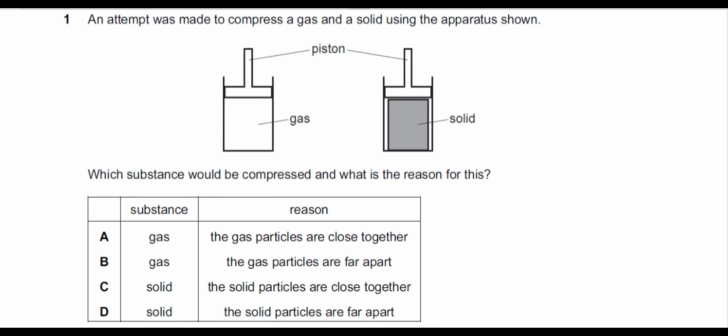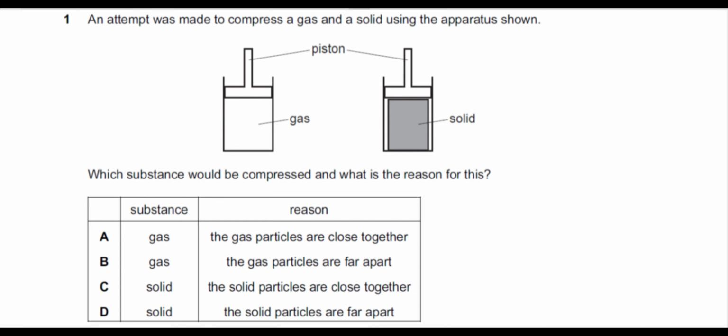When we studied the properties of solids, liquids and gases, we studied that in gases the molecules are very far from each other. There are large distances between the gas particles, so it is very easy to compress the gas. Compression means we are applying pressure. When the pressure is applied, the volume can decrease. Volume will decrease definitely, because the gas particles have large distances between them. But in case of solids, the particles are compactly packed, there is no distance between them, so it is very difficult to compress the solid, rather impossible.